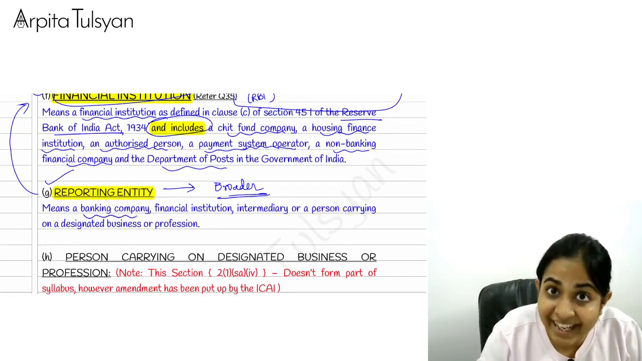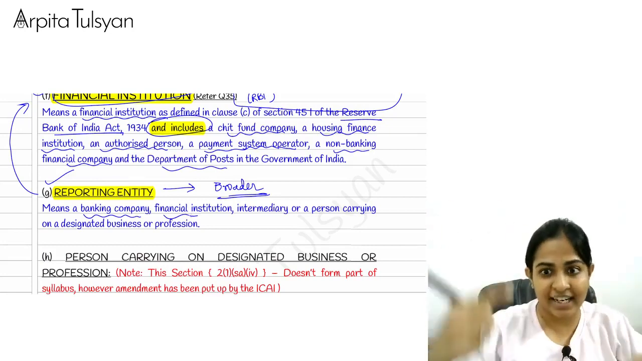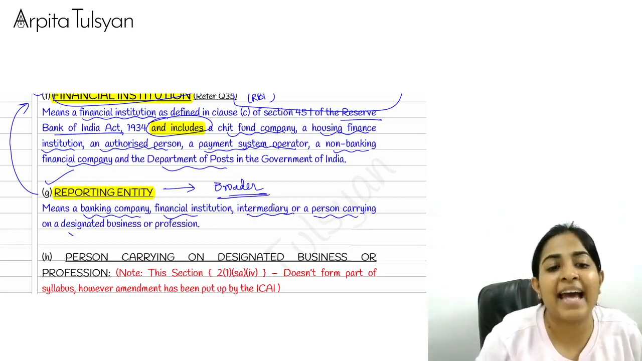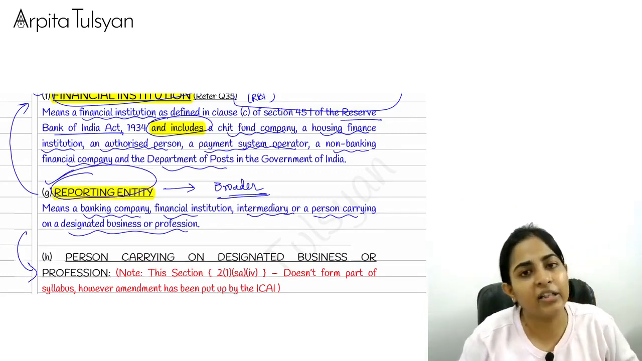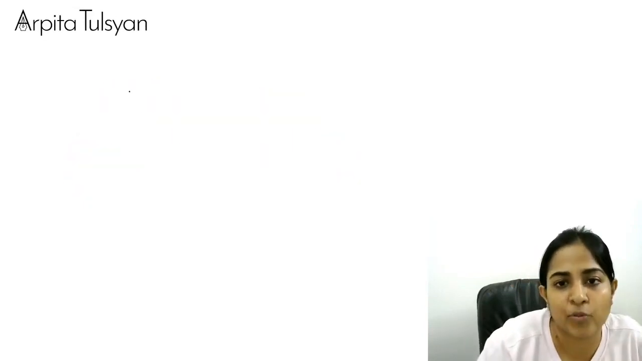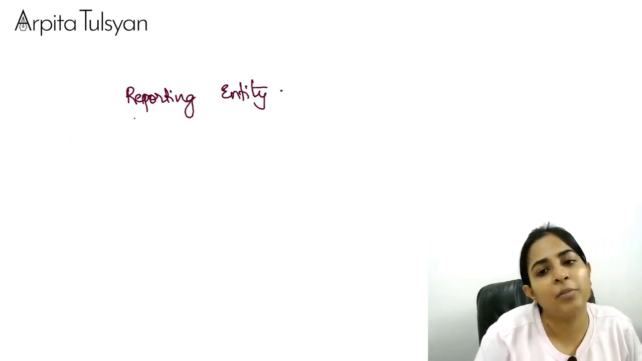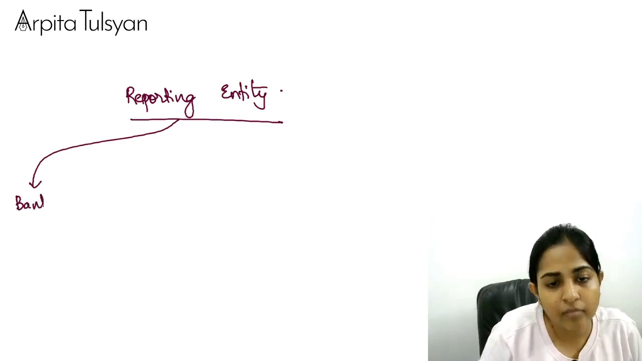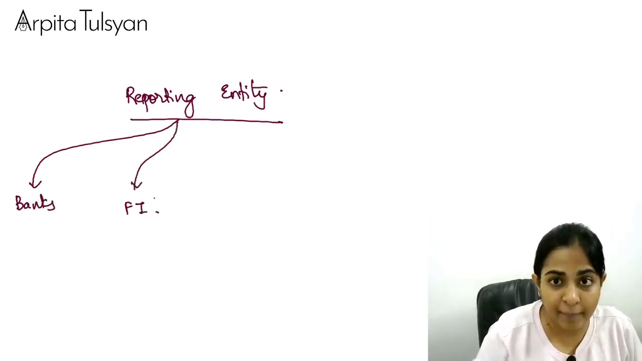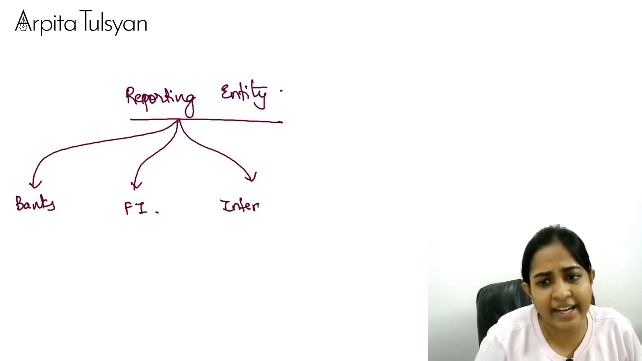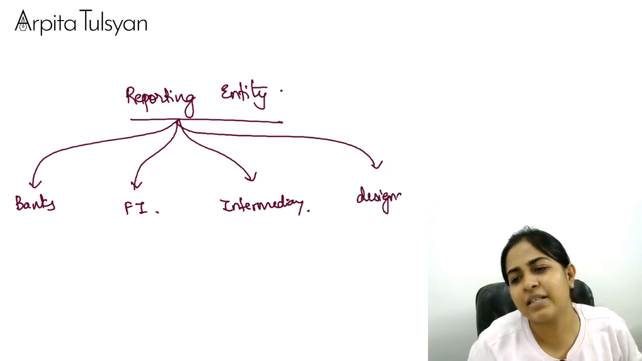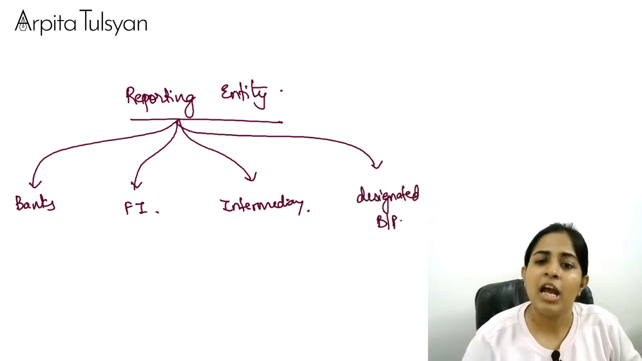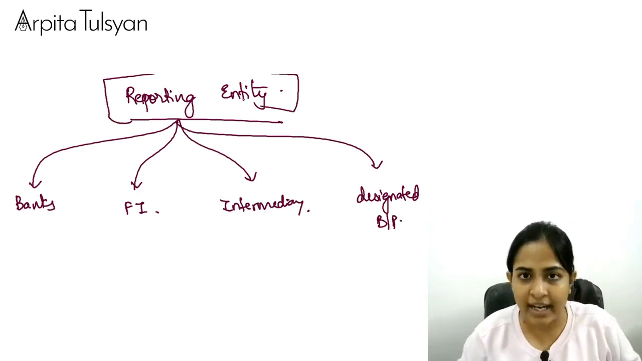Reporting entity means a banking company, financial institution which we just studied about, intermediary or a person carrying on some specific profession. A person carrying on specific profession will be included in the term called reporting entity. So we can understand it this way. The biggest term here is reporting entity. Okay, who all come under the term called reporting entity? Banks will come. Financial institutions will come. Intermediaries will come. Or a person who is carrying on some designated business or profession, some specific business or profession. All these people will be included in the term called reporting entity.